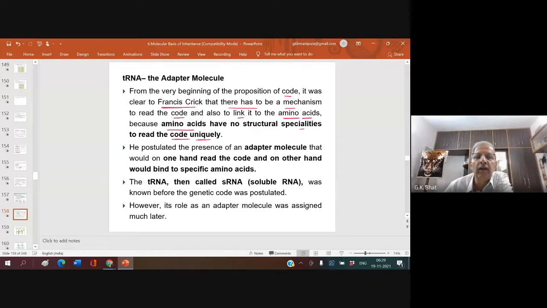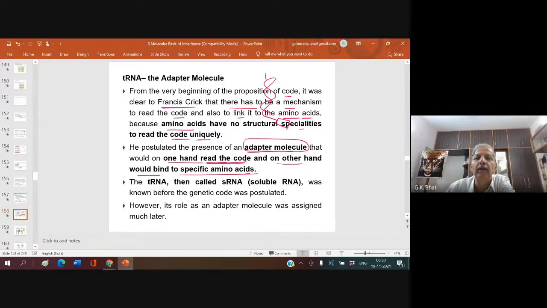He postulated the presence of an adapter molecule that would, on one hand, read the code, and on the other hand, bind to a specific amino acid. What does it have to do? It has to read the codon on the mRNA, and on the other hand, it should also have a specific site for binding of amino acid. If I give you a rough diagram of that, this is what I'm simply writing.